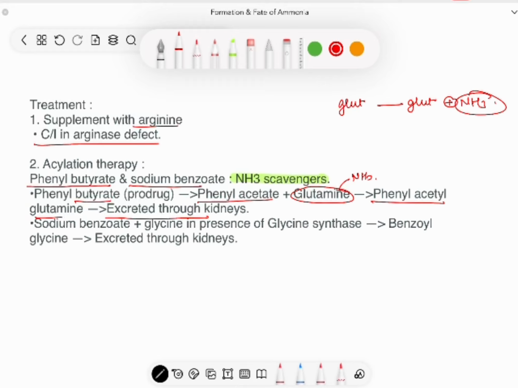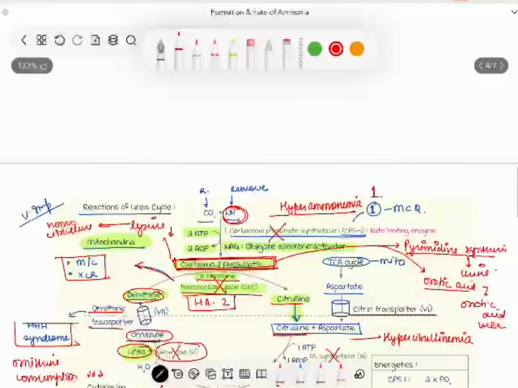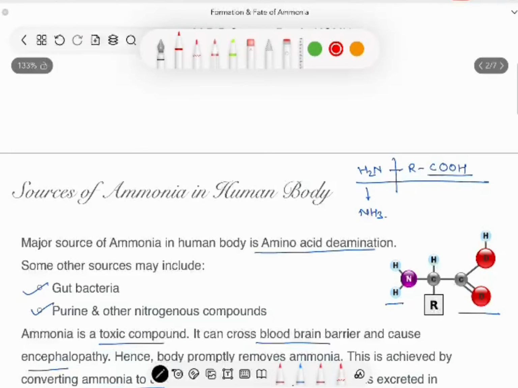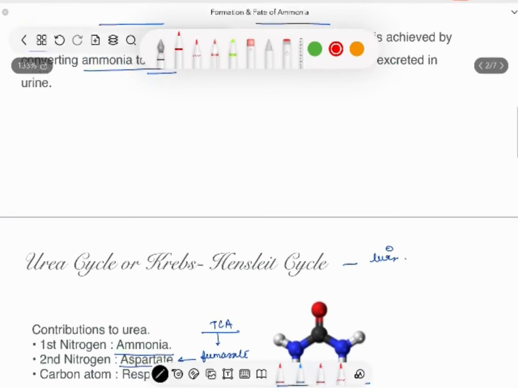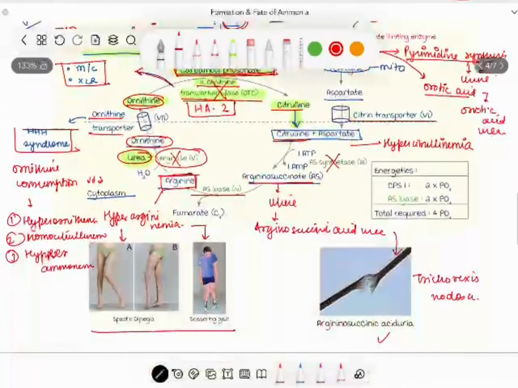In a similar fashion, sodium benzoate will combine with glycine in the presence of glycine synthase. Glycine synthase is an enzyme catalyzing this reaction, and it will form benzoyl glycine, which is again excreted through kidneys. So this is all about the formation of ammonia and the fate of ammonia. Formation of ammonia is through the deamination of amino acids, which are the structural units of proteins, as well as gut bacteria and metabolism of other nitrogenous compounds. Then the predominant fate of ammonia is by conversion to urea.